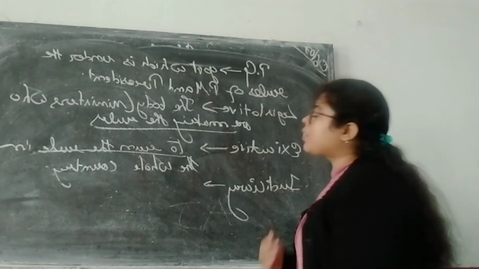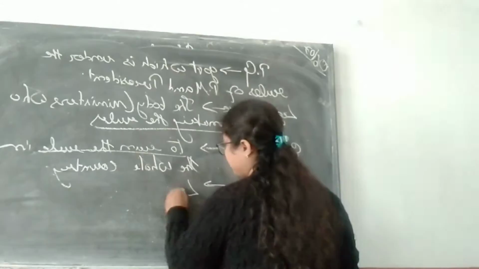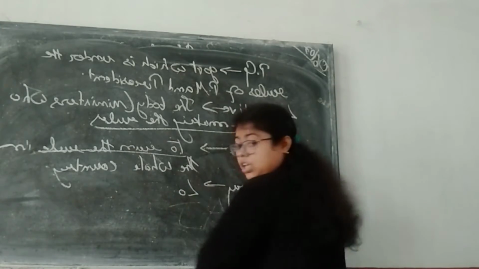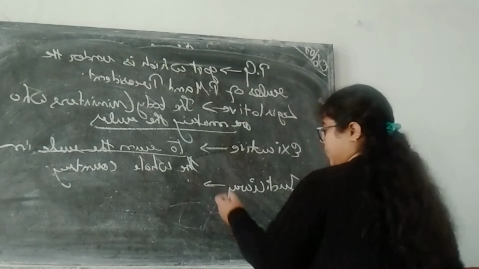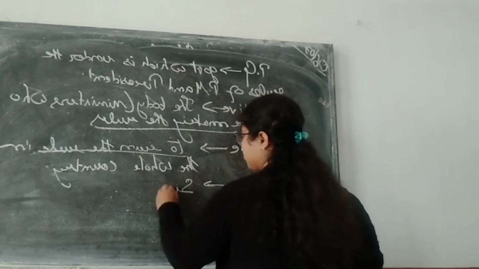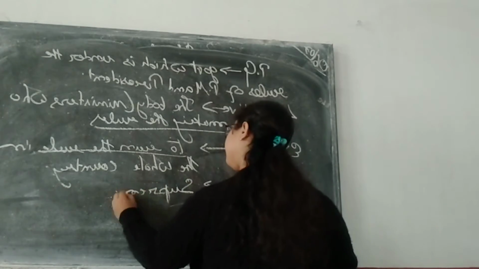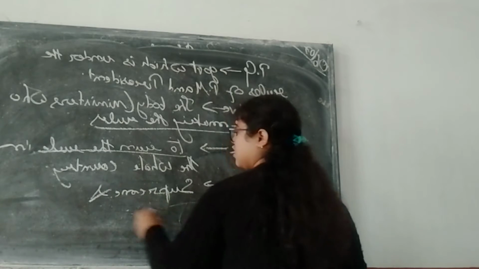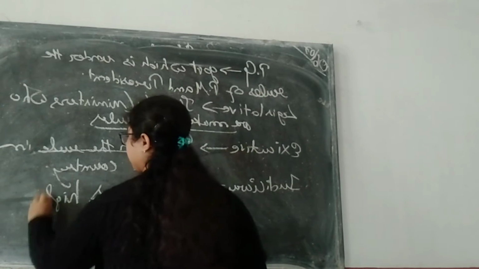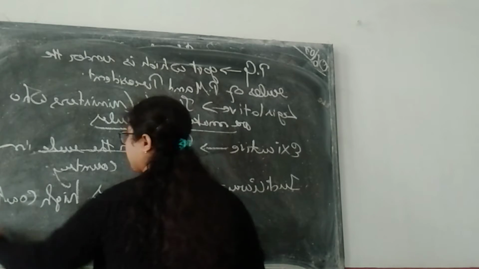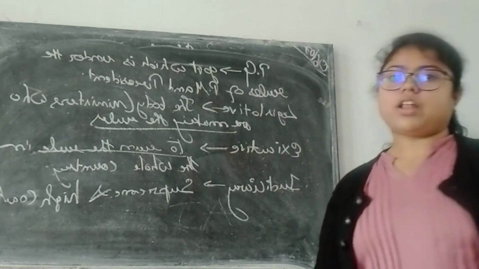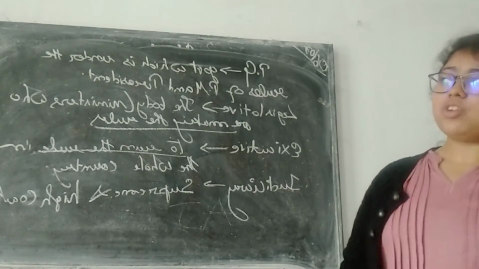Okay, they will go to the judiciary. Sorry, I am writing Lok Sabha and Rajya Sabha. We are having a Supreme Court and High Court. We are having here two things, that is Supreme Court and High Court.